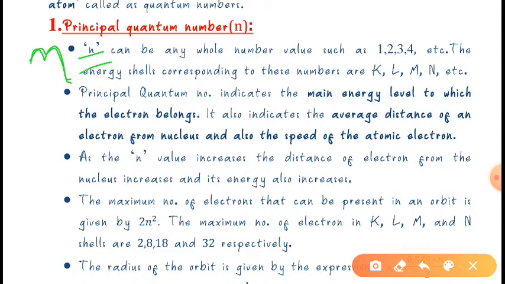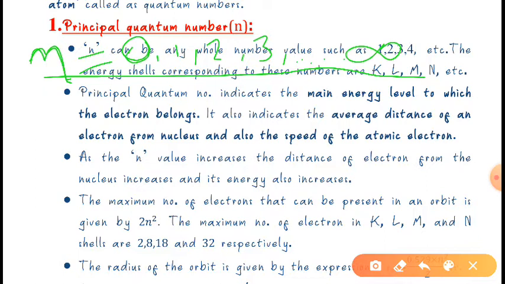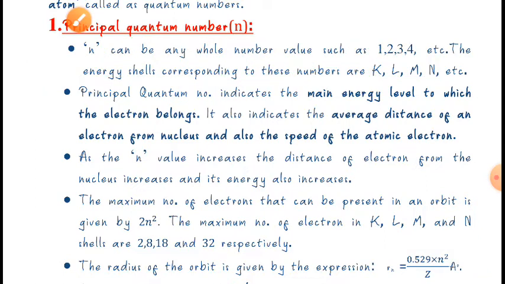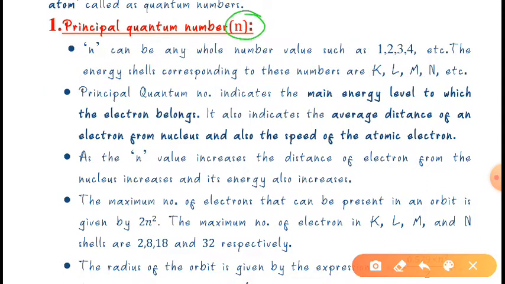Here n can be any non-zero positive integer, and its value goes up to infinity: 1, 2, 3, and so on. The principal quantum number is denoted by n, and n can be any whole number value such as 1, 2, 3, 4, up to infinity.